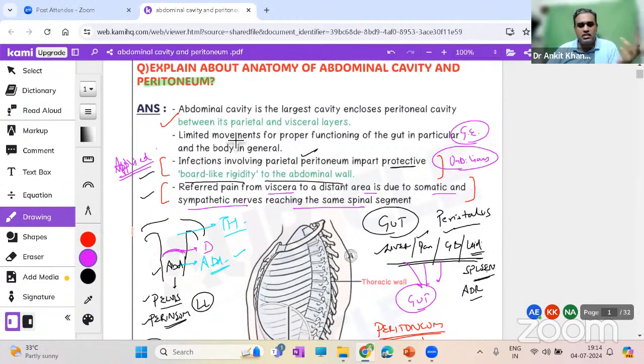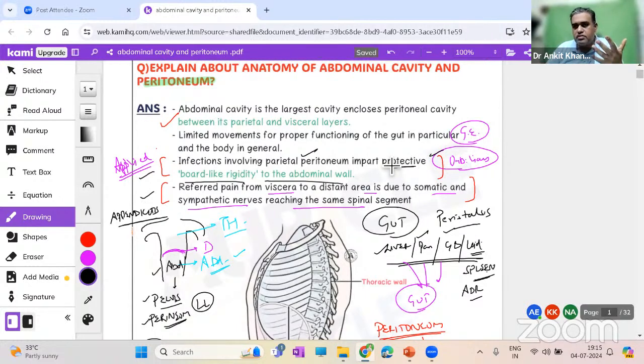Same thing happens in appendicitis. You must have heard of a lot of cases of children or teenagers suffering from appendicitis. That's quite common, not just in India, but pan world. Appendicitis presents on the right side, the right lower quadrant of the abdominal cavity, right? But where is the pain felt initially? Pain is felt initially again around the umbilicus. That is the referred pain part.